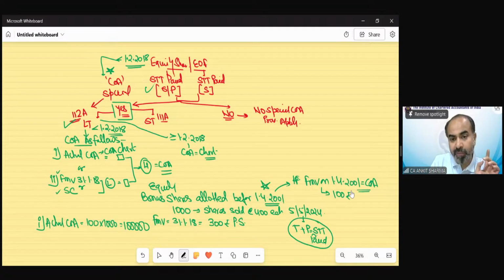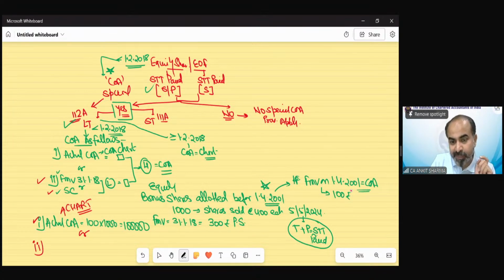Now, as per the provision, we have to compare it with the FMV and the sale consideration. In the first point, we always take the actual cost of acquisition as per the chart. That is called the actual cost of acquisition.